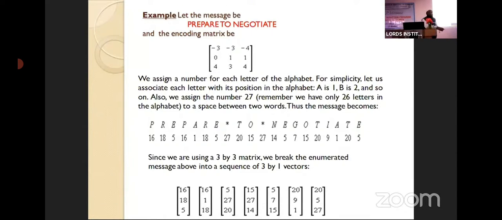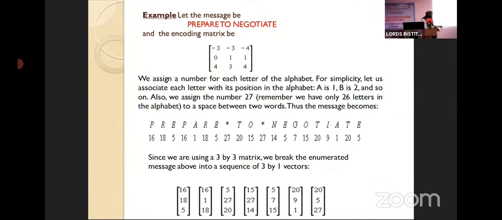So what am I doing? The columns may be anything, but rows should be 3 only. Why? Because how many columns are there in my encoding matrix? 3 columns. Matrix multiplication means the next matrix should have 3 rows. So I am arranging like this: 16, 18, 5. Only 3 rows, no? This is my matrix.